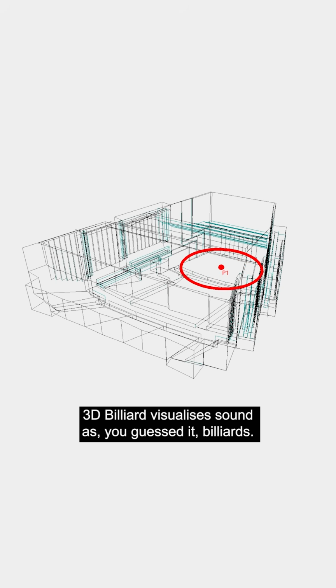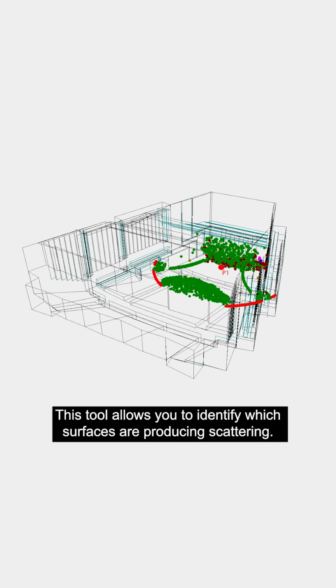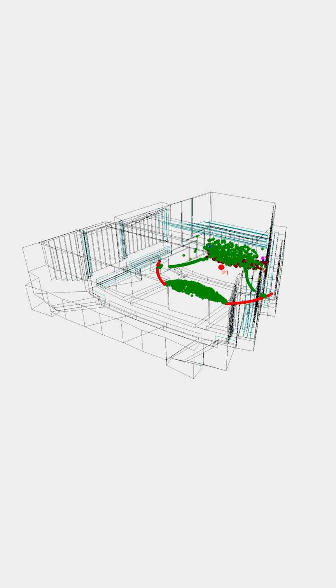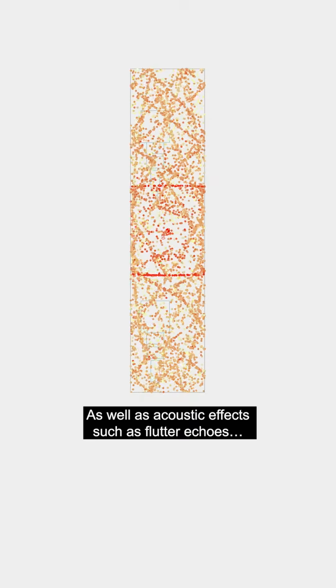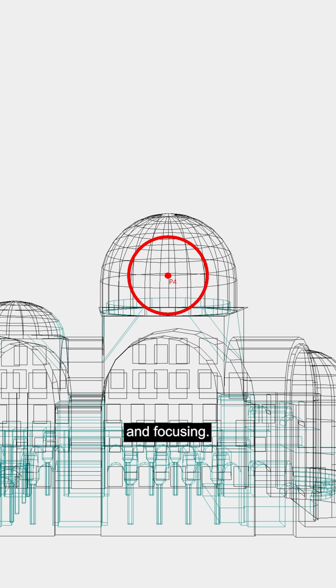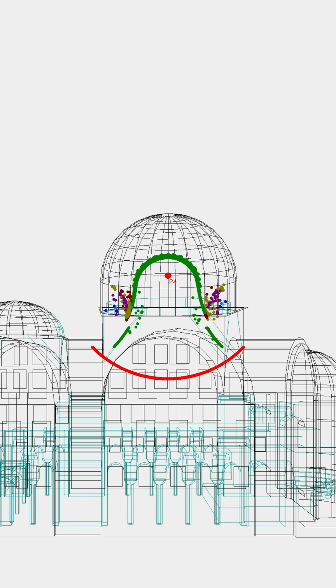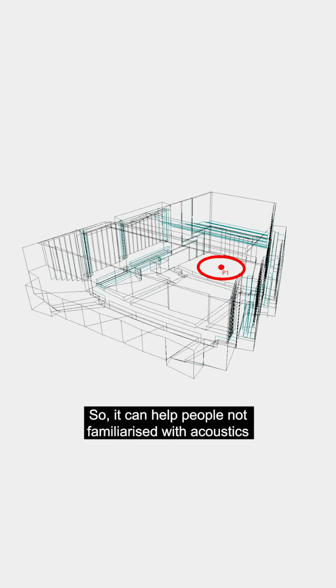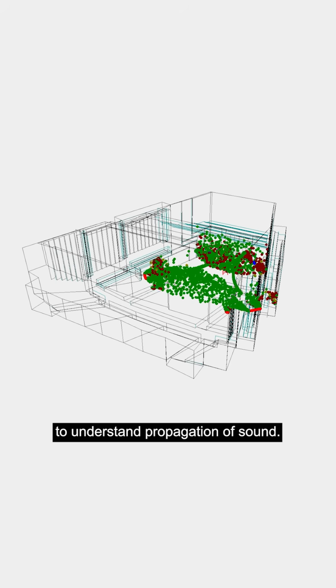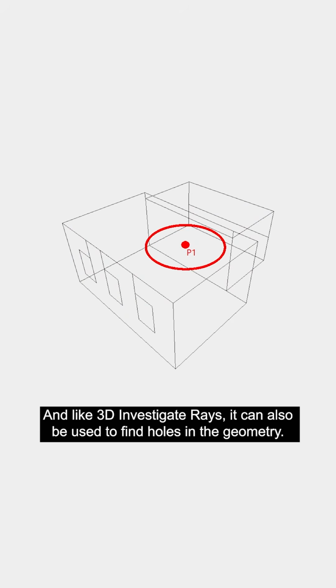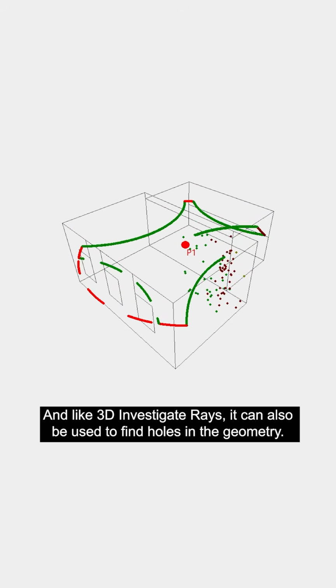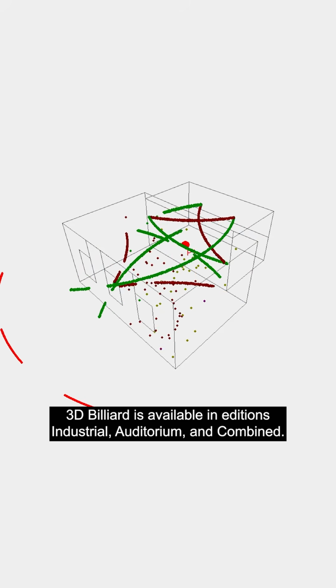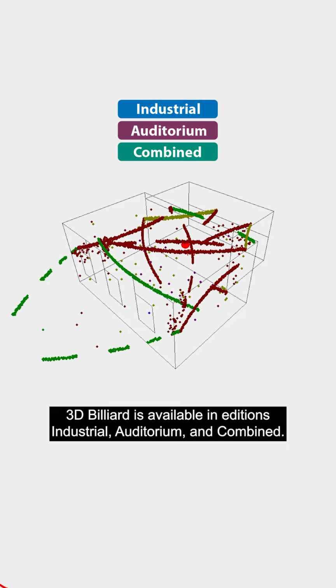3D Billiard visualizes sound as, you guessed it, billiards. This tool allows you to identify which surfaces are producing scattering, as well as acoustic effects such as flutter echoes and focusing. So, it can help people not familiarized with acoustics to understand propagation of sound. And like 3D Investigate Rays, it can also be used to find holes in the geometry. 3D Billiard is available in editions Industrial, Auditorium, and Combined.